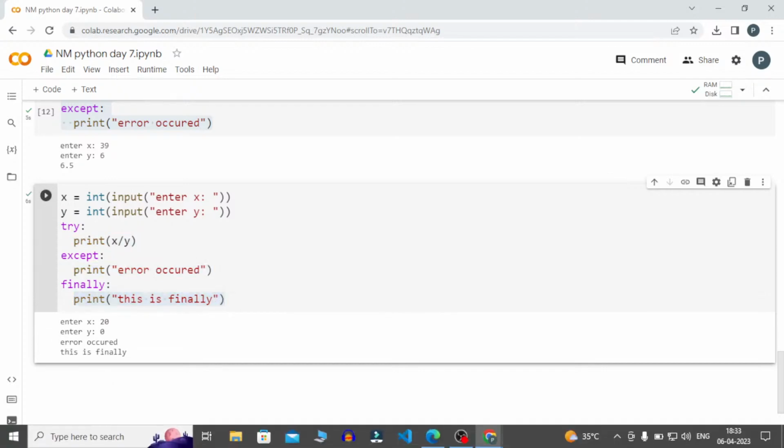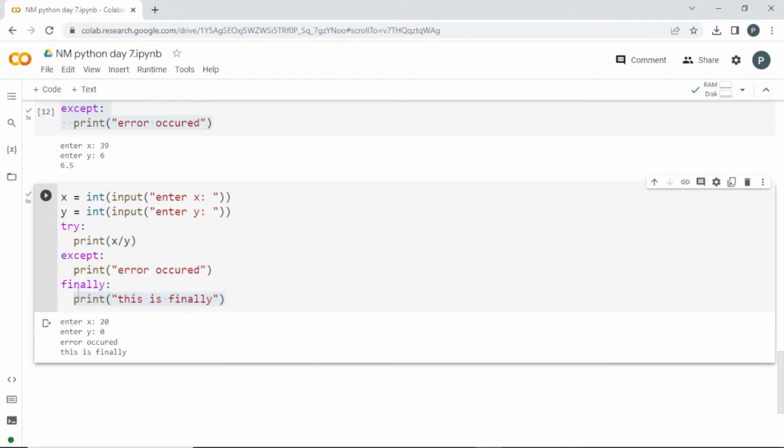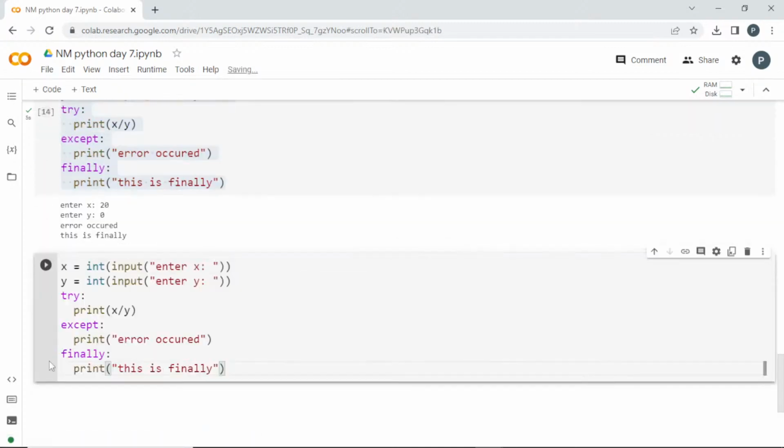From this what you can understand is that the finally statement will be executed whether you go to the try or except. Finally will be executed finally. That's the meaning of finally. And there is another option which is known as else. So I'll tell you what else is here. I'll add else here, okay, this is else.